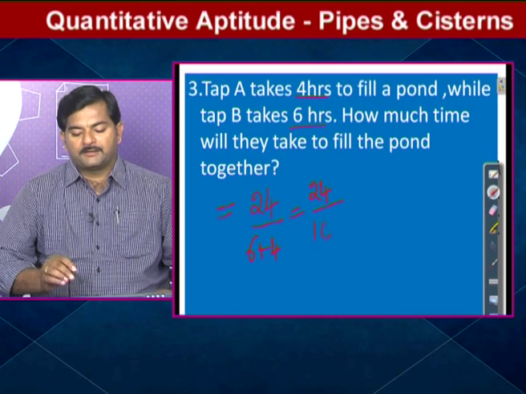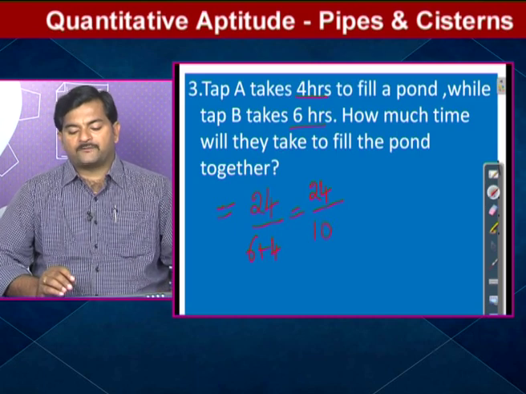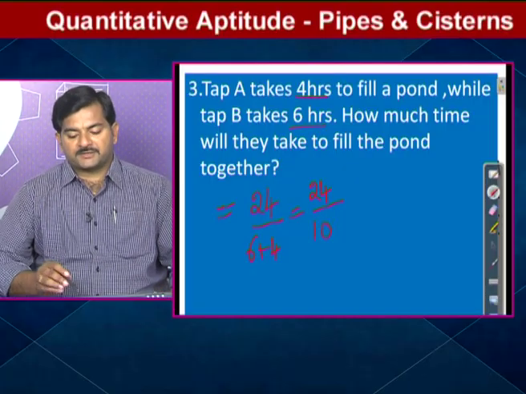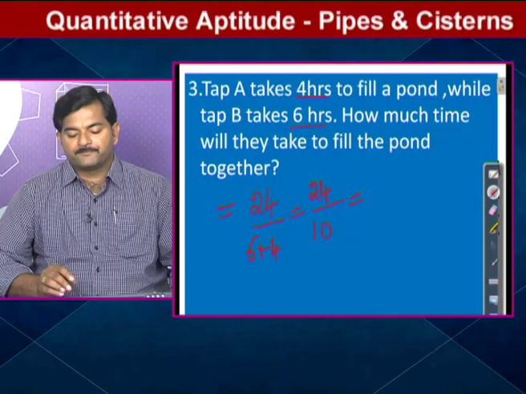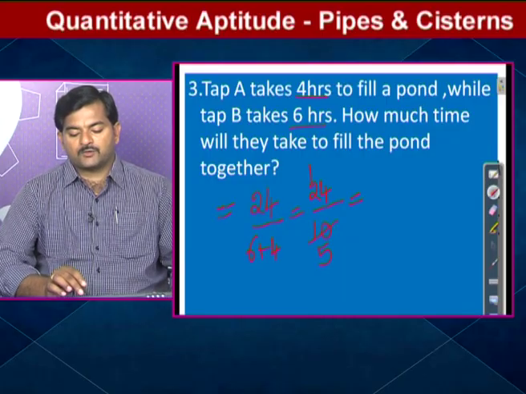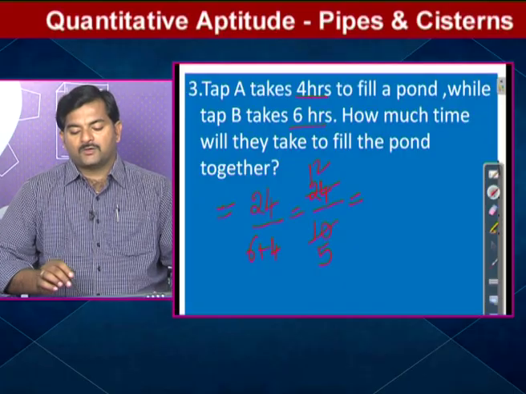24 by 10. Here you can simply take 2.4, or if you say it in terms of a mixed fraction, what can you write here? 2 1s, 2 2s are 4, 2 2/5, that is 12 by 5.